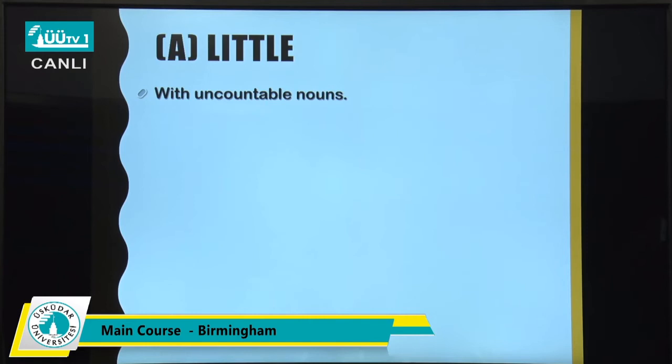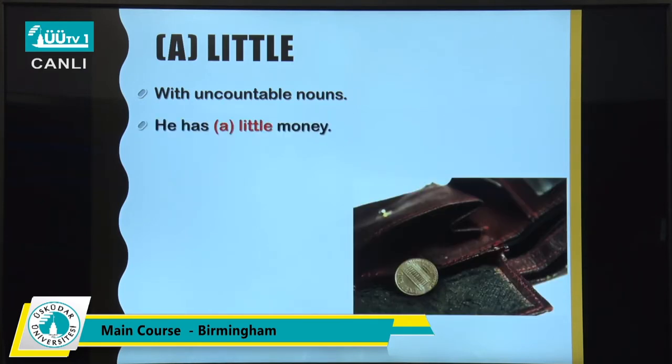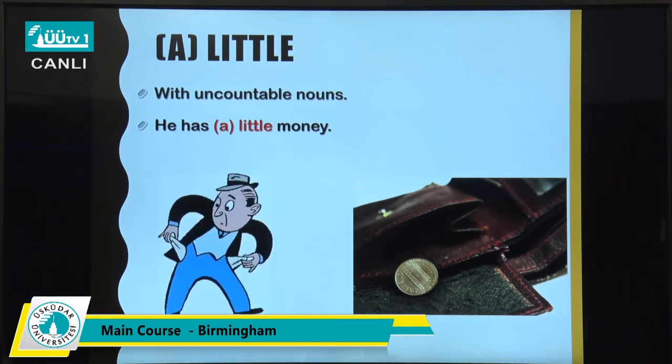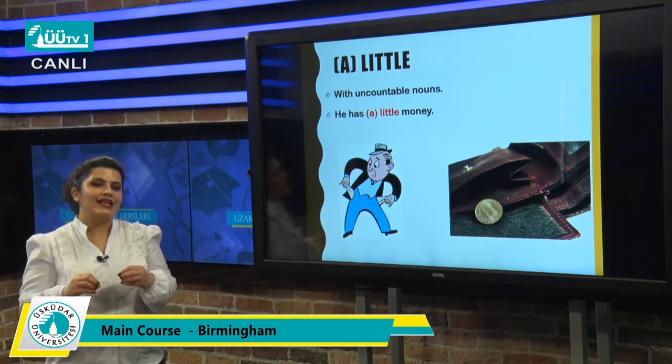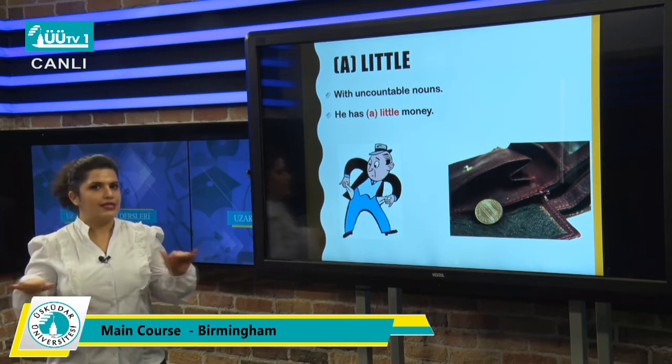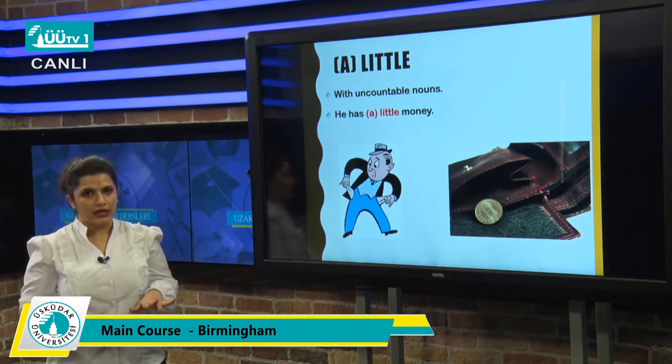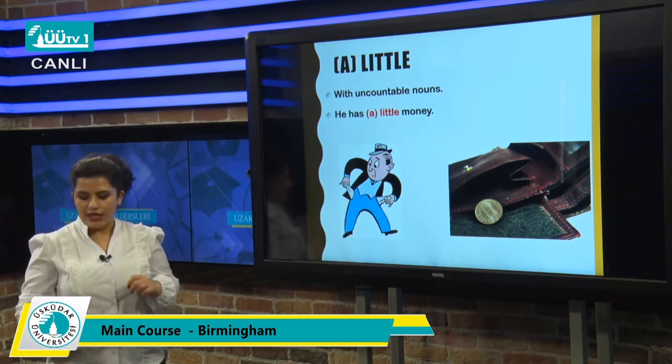With uncountable nouns, we use little or a little. So how do you make these sentences? He has a little money or he has little money. If you say he has a little money, it means not enough. But when you say he has little money, it means he doesn't have any money. So they are different in meaning.